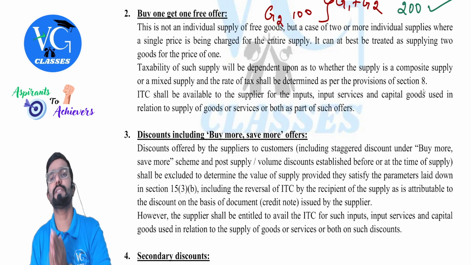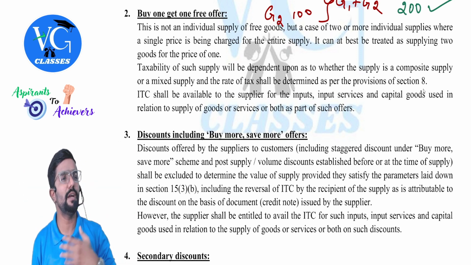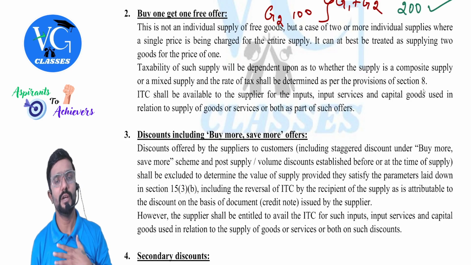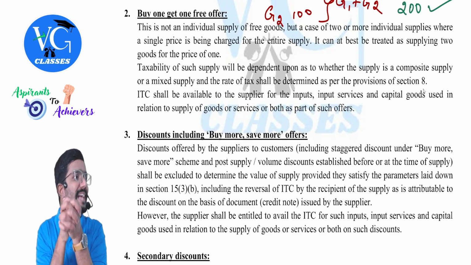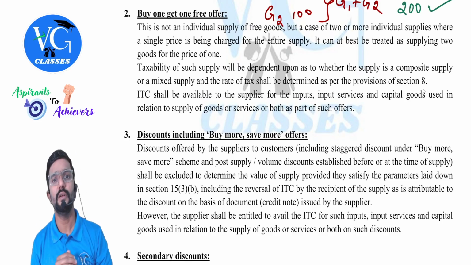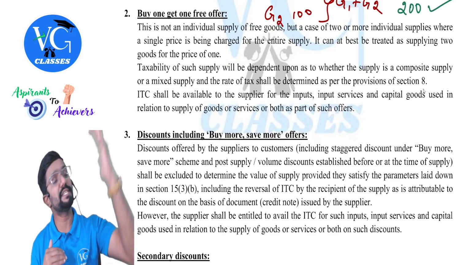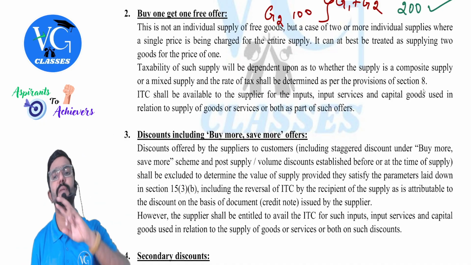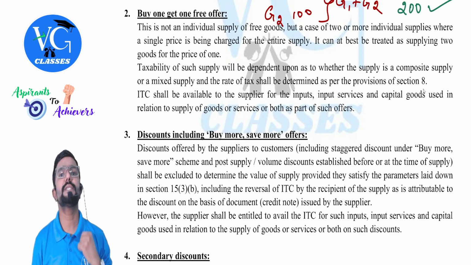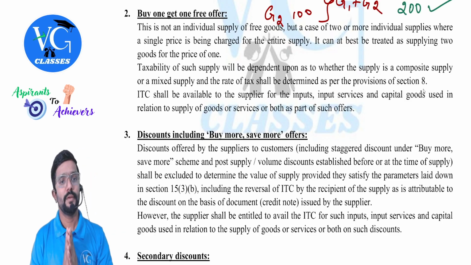Same way. Sir, what is mixed supply? Same story, but they are not naturally bundled. Maybe it is a strategy played by the seller to sell two or more goods together as a package. In that case, sir, what would be the tax rate applicable? You find within the package which goods or service will attract the highest rate. That will be the rate applicable for the entire supply, guys. Is that clear? Yes. Fine.